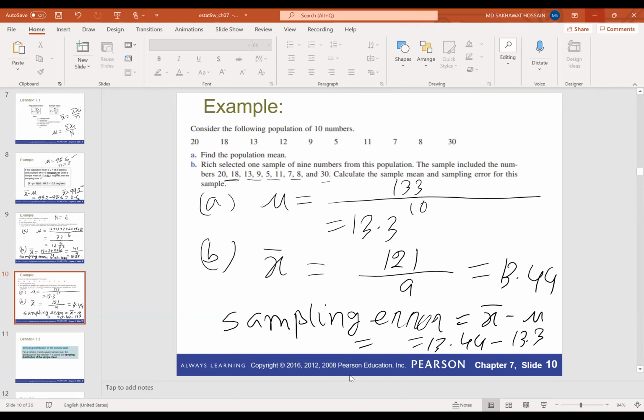So it will be 0.14. Yeah, that's correct. So the answer will be 0.14. So this is the sampling error. Okay, so now you know the sampling error, the sample mean and the population mean, and what the sampling error is.